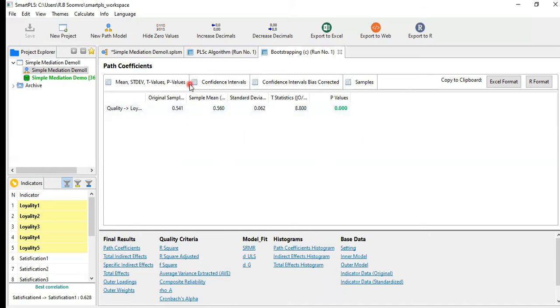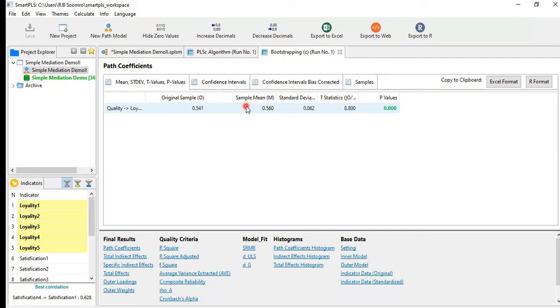In the bootstrapping, the original sample is 0.41. This is the sample mean, 0.56. This is what SmartPLS does: it analyzes the 500 subsamples, so the mean of these 500 samples is available here. This is 0.56, the mean of all 500 subsamples.